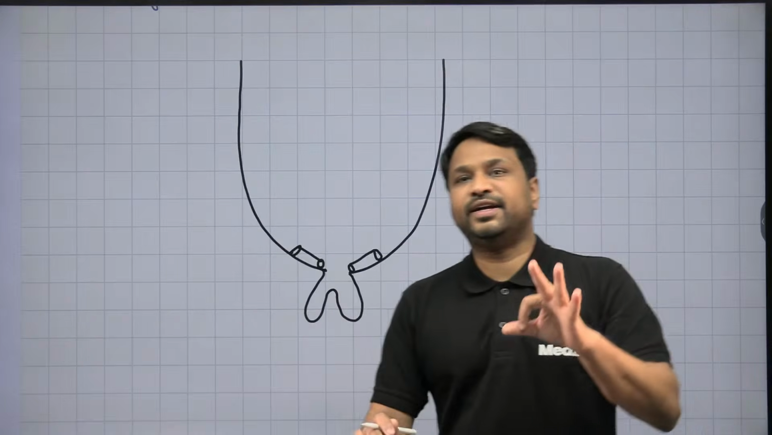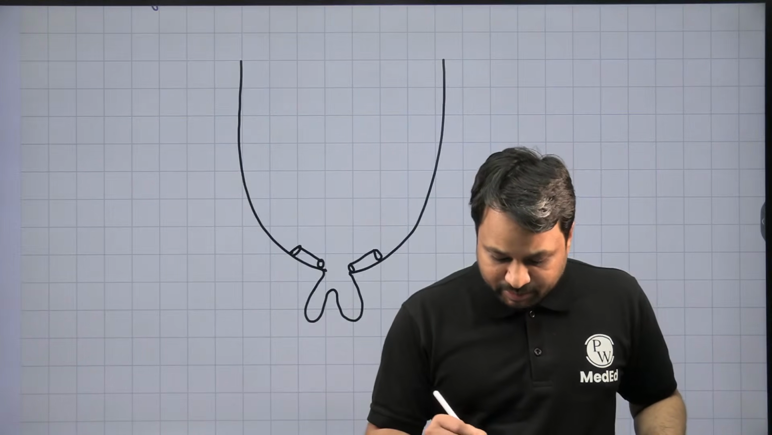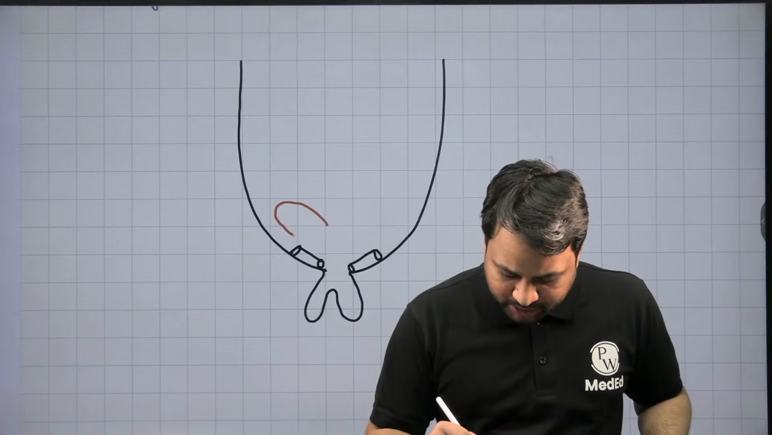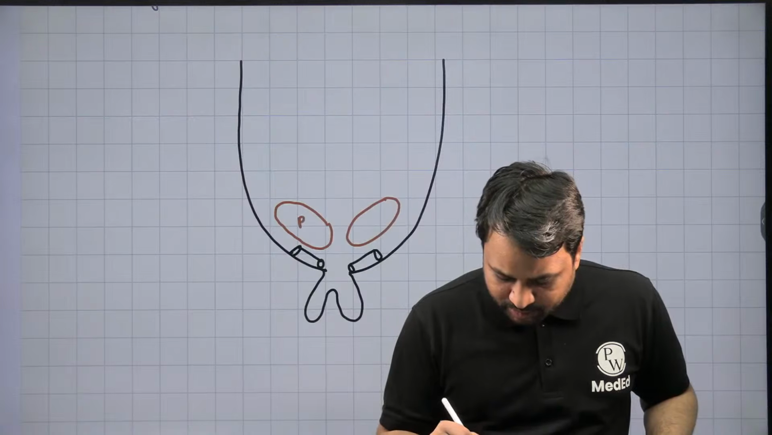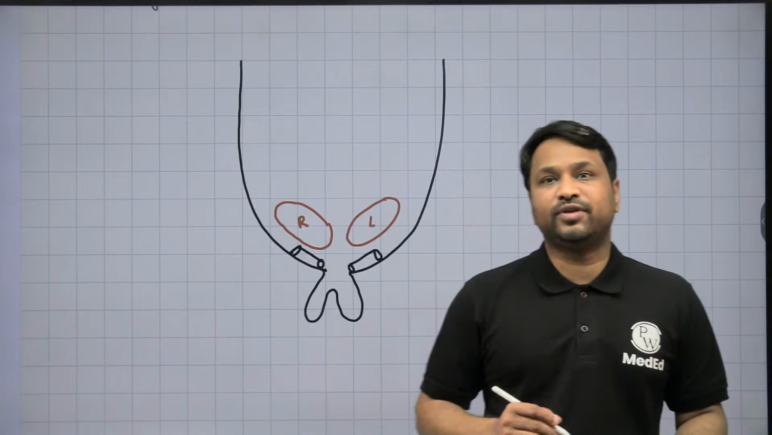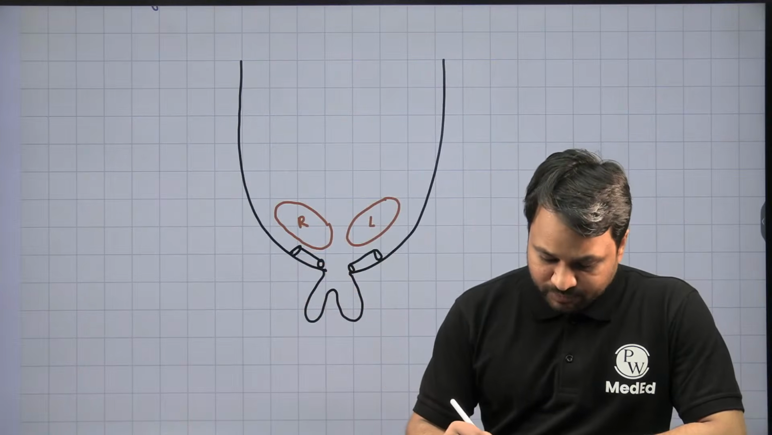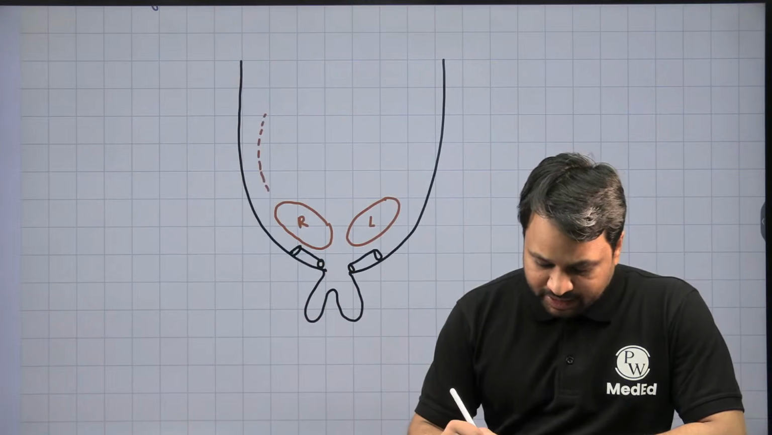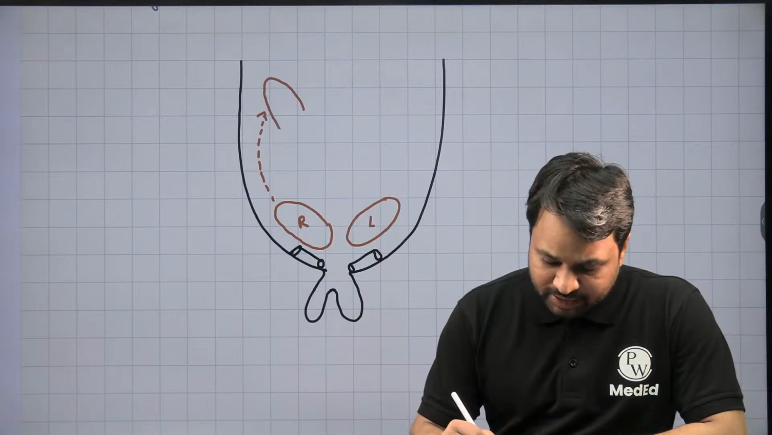Now, there are three events in the development of the kidney that are going to happen. The first event is the development of the kidney in their corresponding iliac fossa, right? So, this is the right kidney, it will develop in the right iliac fossa. This is the left kidney, it will develop in the left iliac fossa. So, the first event is the development of the kidney in the corresponding iliac fossa. Once the development is completed, the kidney will now go up, that is towards its normal location. This is what we call the ascent of the kidney.